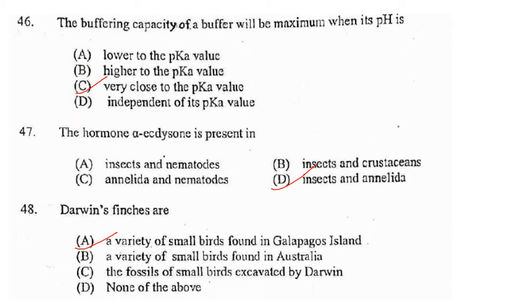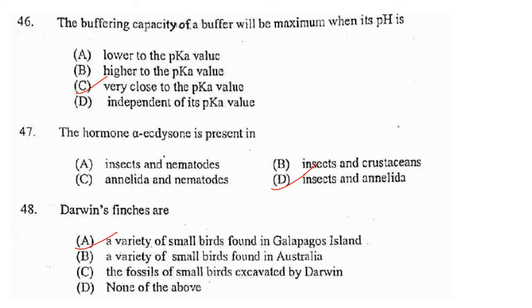Then the buffering capacity of a buffer will be maximum when its pH is. Maximum buffering capacity means maximum ability to resist a pH change. So it occurs very close to the pKa value. So answer is C. Then next one. The hormone ecdysone is present in. It is present in insects and annelids.